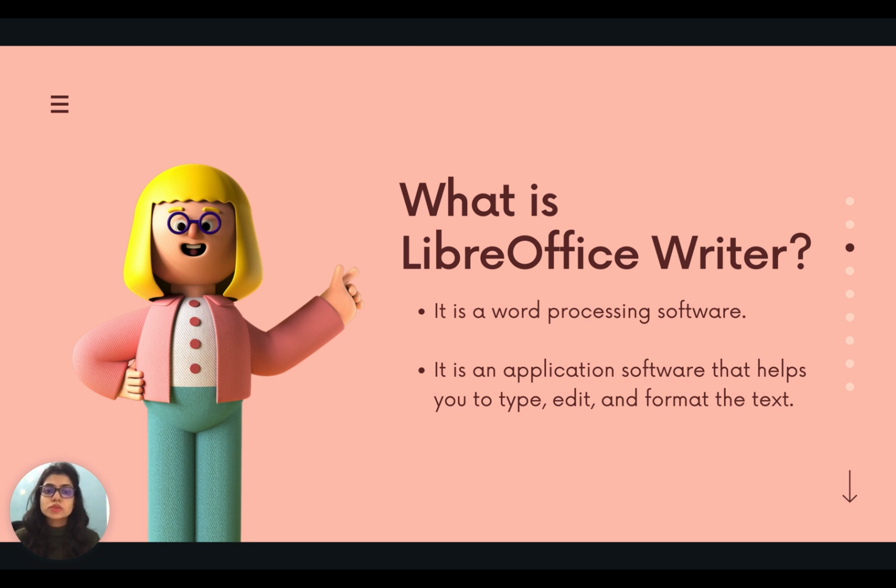Microsoft Word is also an example of word processing software that we use in Windows. So on the basis of different operating system, we have different softwares that we use to type text. In the similar way, LibreOffice Writer is a word processing software that we use in Ubuntu operating system.